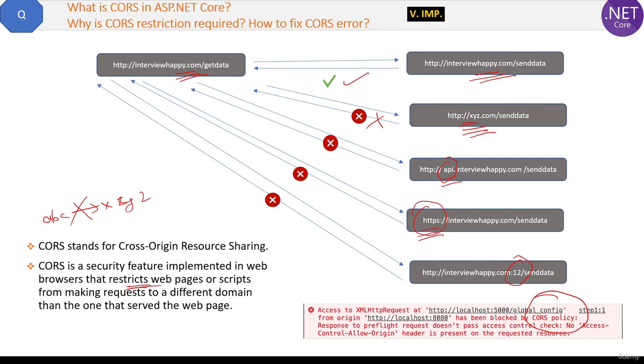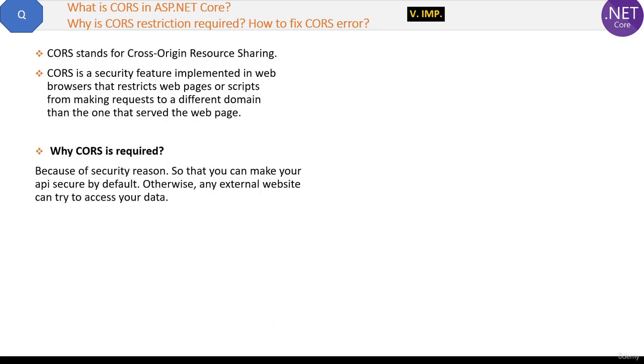Now the point is why CORS is required. Obviously because of security reasons. Okay, so that you can make your API more secure by default. Otherwise any external website can try to access your data, right? That is why by default it is required. Now sometimes we do not want this behavior. We want some external applications to access our data. For that we have to fix this CORS error in .NET Core.